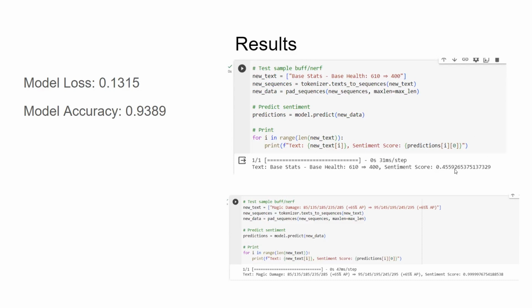which is considered as... for another example, like the magic damage, the base stat for the magic damage is increased by a flat 10. And then for the model, it's considered as an absolute loss.